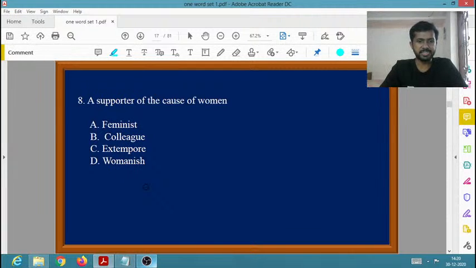Moving on to the next, a supporter of the cause of women. So I think this is an easy question. What is the one word for a supporter of the cause of women? Feminist, colleague, extemper, womanish. It's a very simple question. Please comment the answer. You can comment it in the live chat. Live chat option is available.